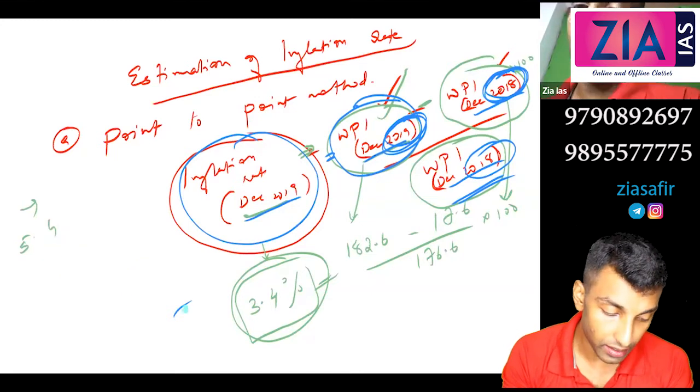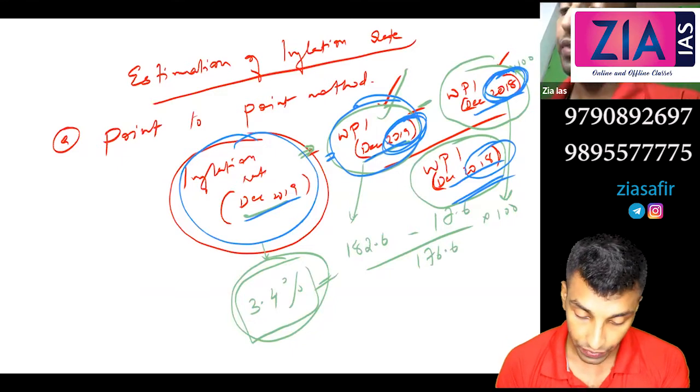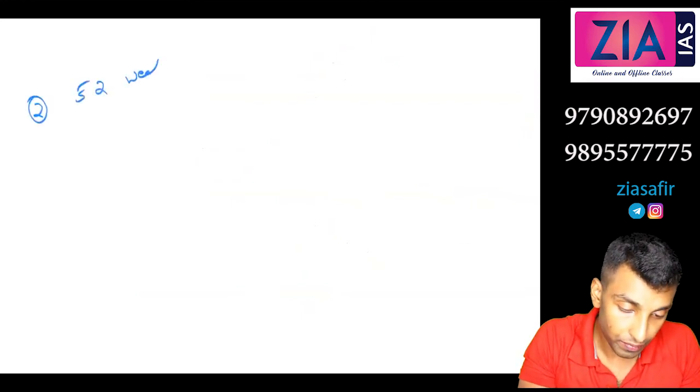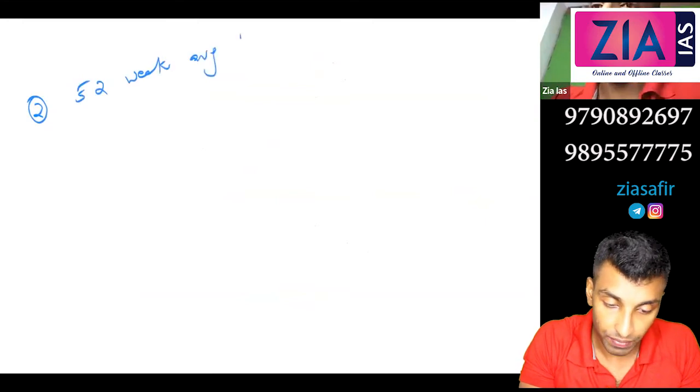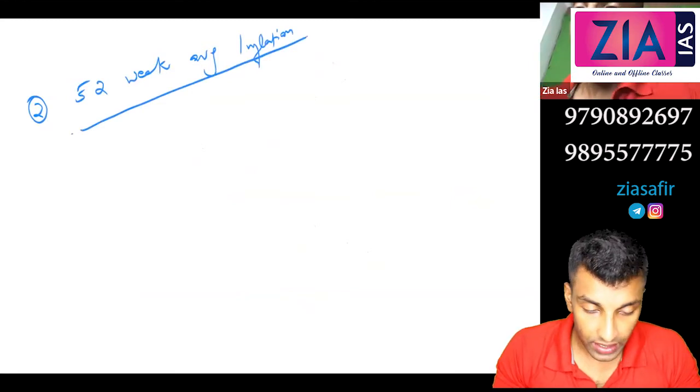Now the second one, you write 52-week average inflation. So just write one line there.